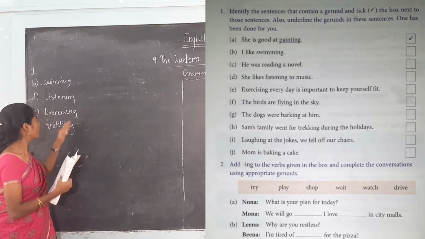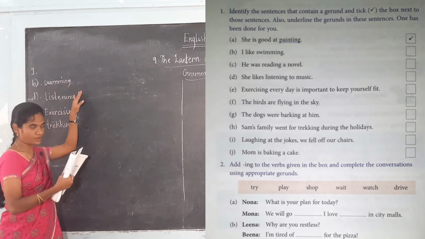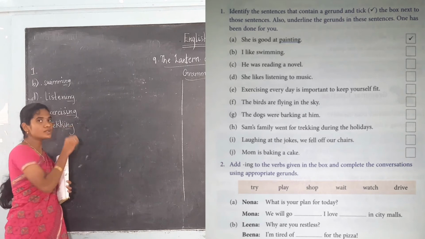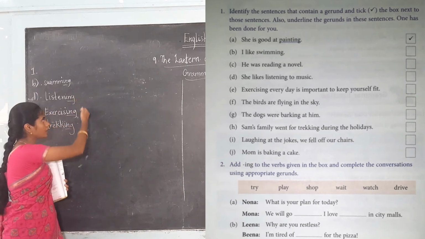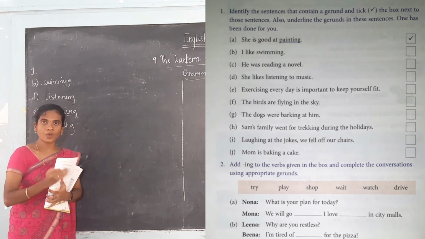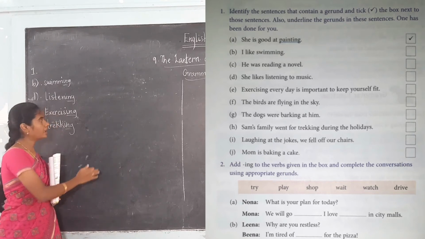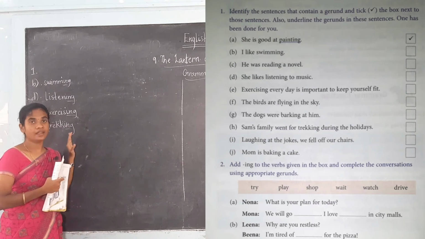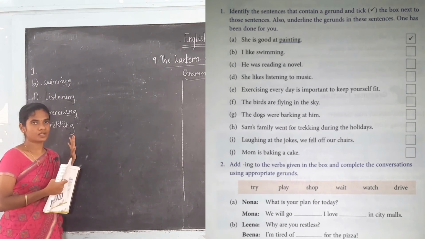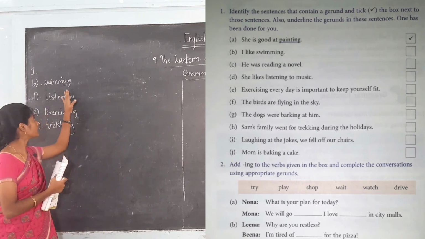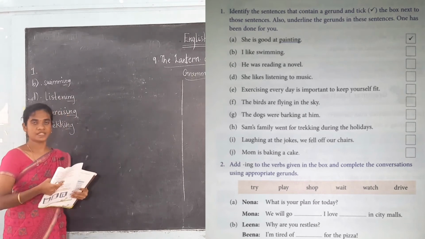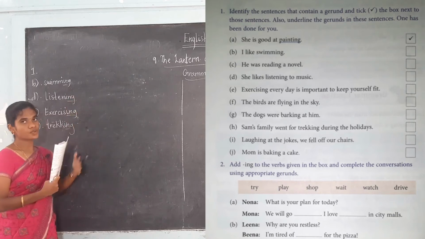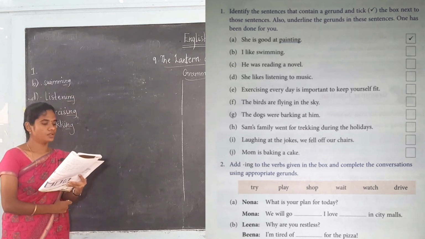These are the verbs that end in ing, and they are used as a noun. So these are the words that are used as a noun in the sentences. So only we are writing these as the gerund. These are the gerund examples for you, okay. So you have to put a tick mark in the corresponding boxes, okay.